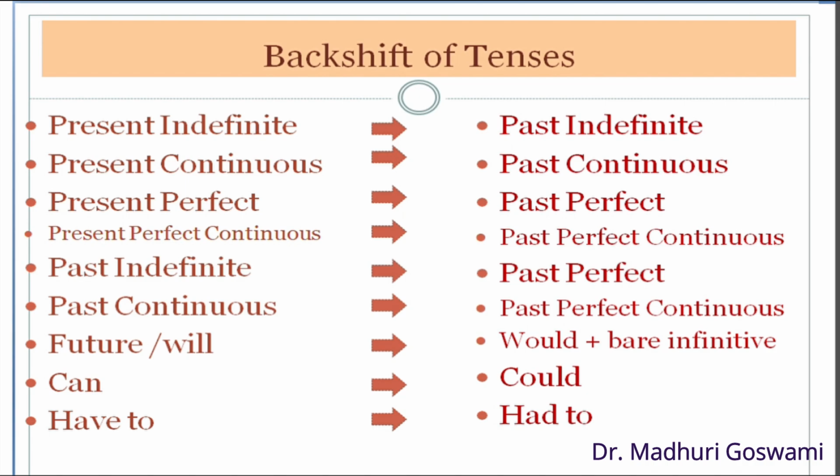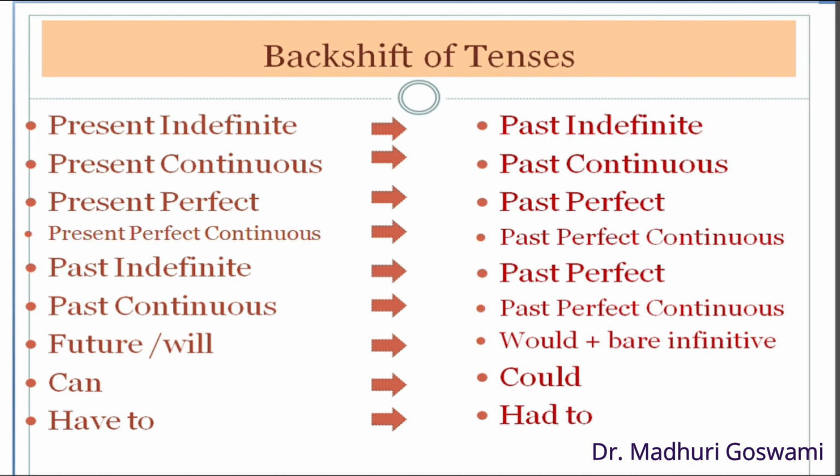Now, what if the reported clause is expressed in the past tense? Well, let's know about this. If the reporting verb is in the past tense and the reported clause is also in the past tense, suppose it's the simple past, then in some cases it's changed into the past perfect. But not always. It depends on the context. And the past continuous is changed into the past perfect continuous.